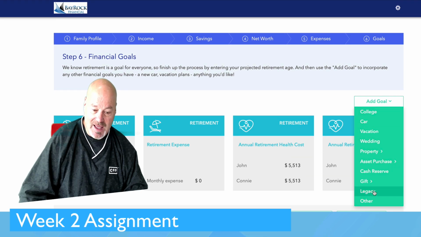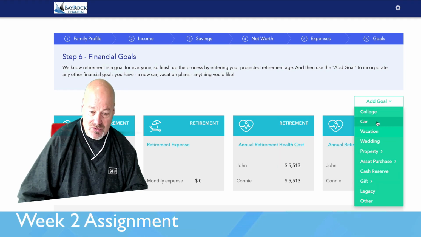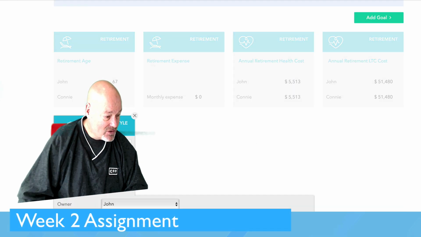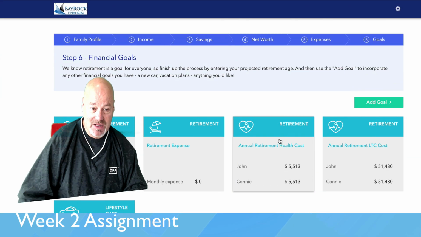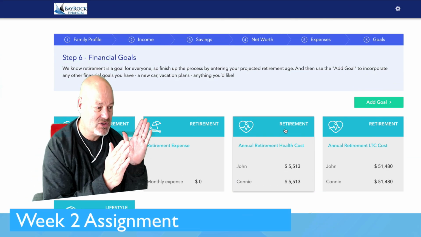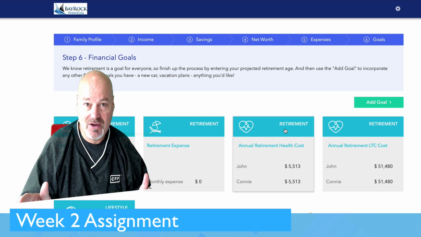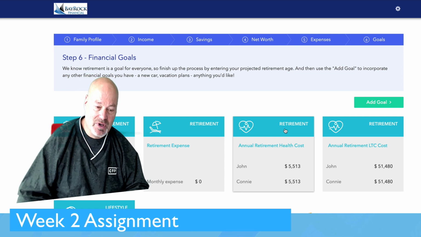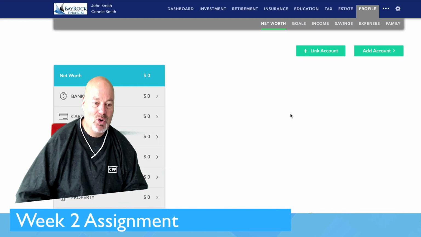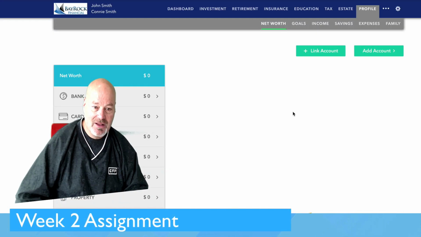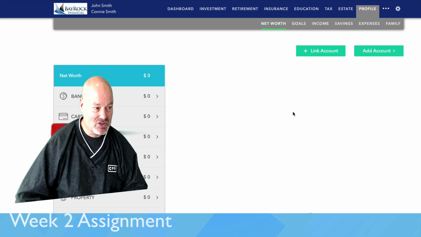Just click on add a goal. If you wanted to buy a car, you can say you want to buy a car and put the calendar year, and all of that information is pretty self-explanatory. Once you've done that, once you've filled out all 6 of these data cards, you're done pretty much for this week, but you first have to hit complete. Once you hit complete, then I can go in and make changes to your plan.